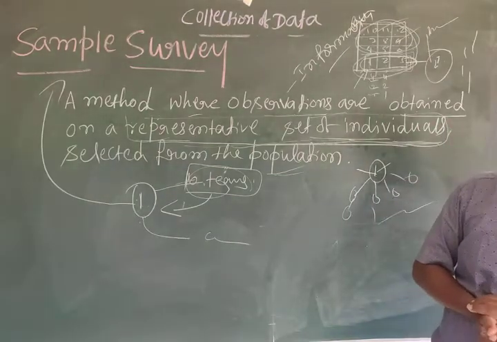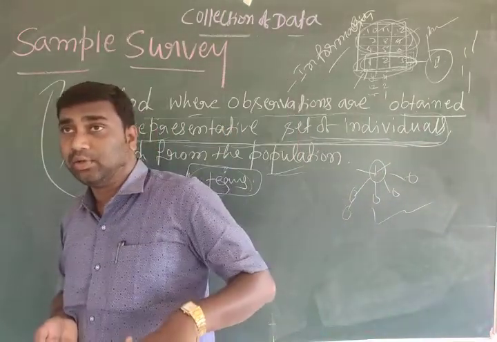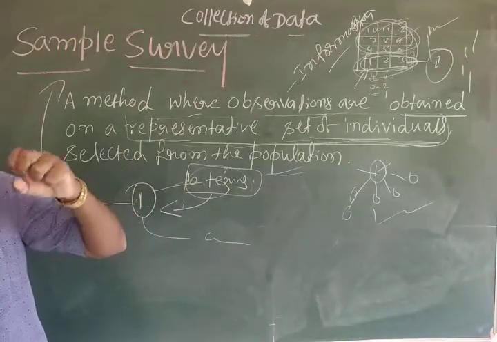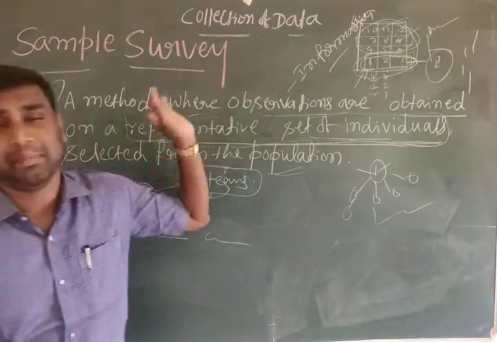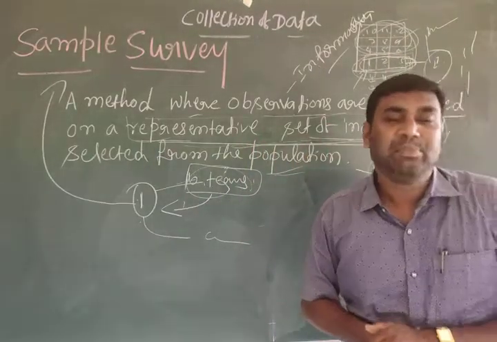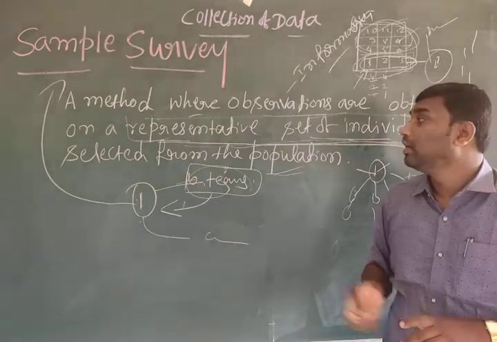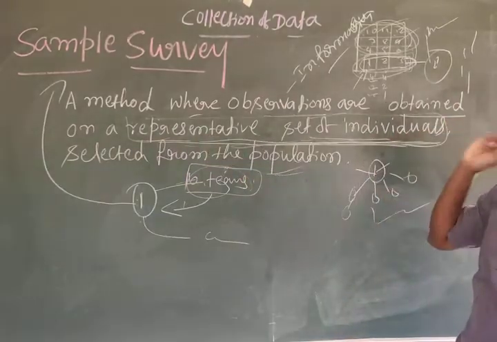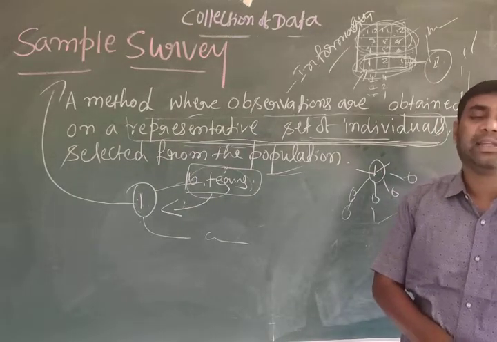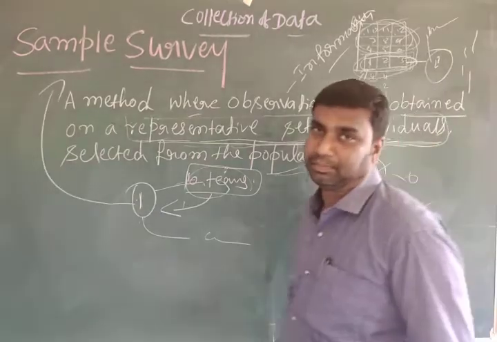That's why, as an alternative to the census method, which is more expensive, to save time and to get accurate information, we have to use sample survey. With the help of a few individuals, or a representative set of individuals, it can collect the information and find out their income.